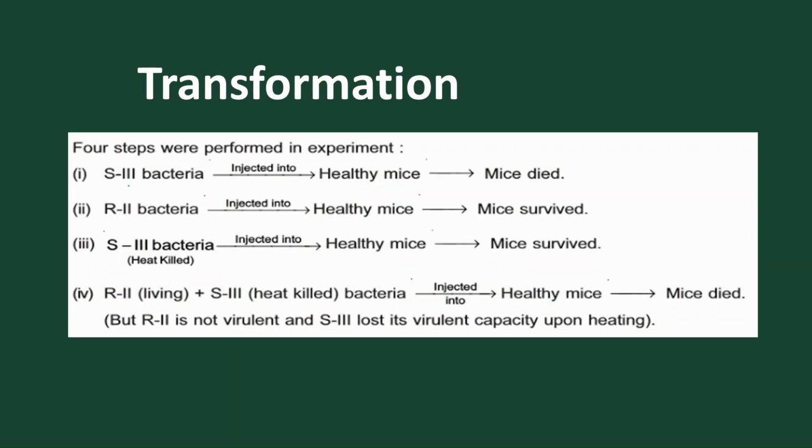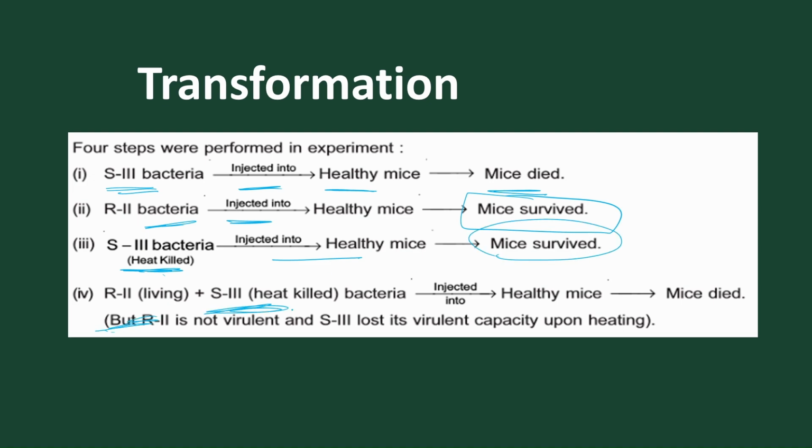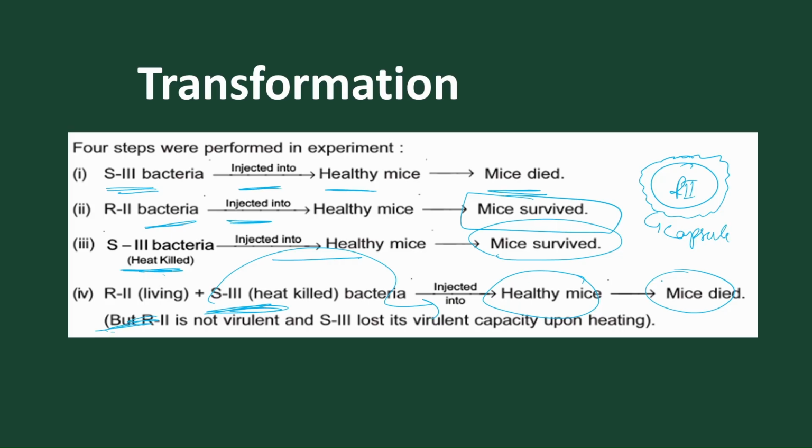So here what happened in the first step: S3 is injected in a healthy mouse and it causes death. R2 is injected to a healthy mouse, no death, the mouse suffered no infection. Heat killed S3 means the capsule is removed by heat, but the DNA is injected. When this is injected, the mouse survived. But when living R2 and living S3 are both injected, we find the healthy mouse dies. So what is the reason behind it? The reason is that R2 is converted to S3 by competence and uptake of the DNA, and it forms a new material called the capsule, and this capsule causes infection in the healthy mouse and causes death. This is the main reason.